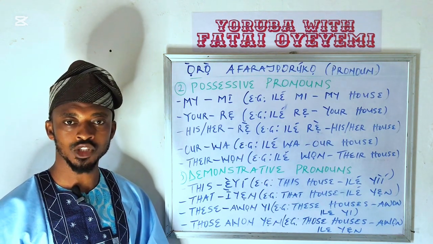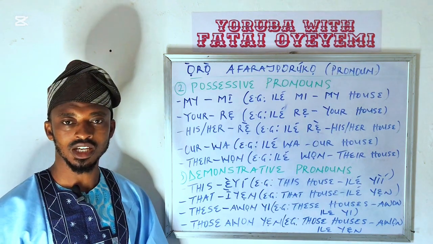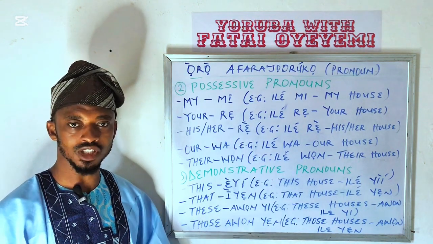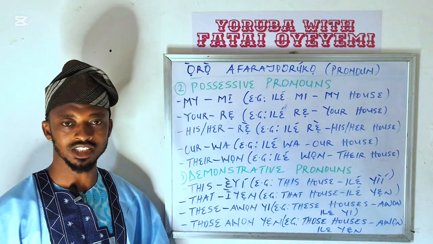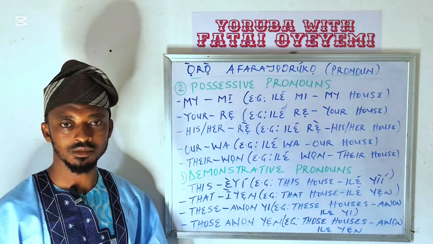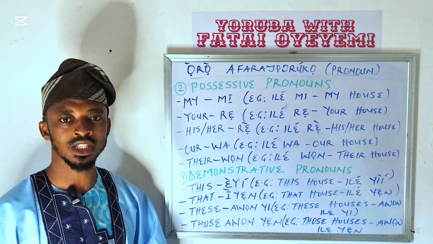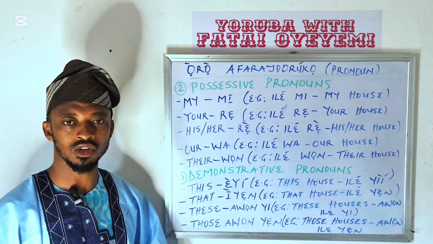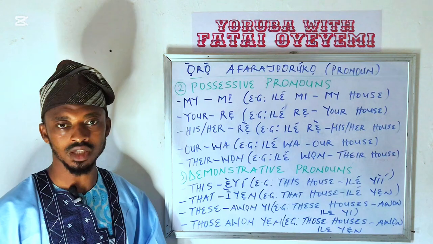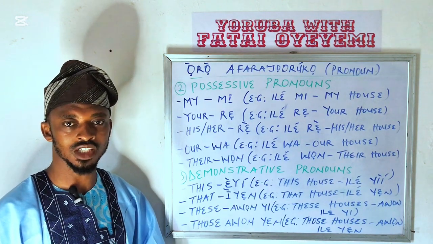In the previous video, we covered the personal pronoun. In case you've not seen that, please go to the channel and locate the previous lesson, tagged pronouns in Yoruba language. Today we'll be taking the second and the third type of pronouns in Yoruba language.